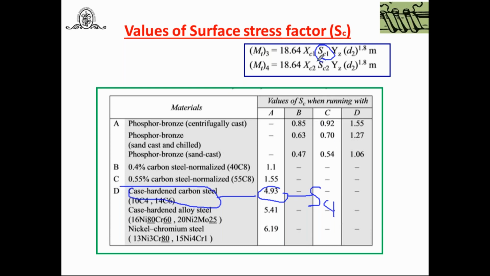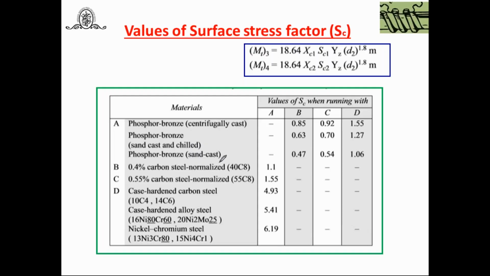But how to find the SC2 for the same material? This material is used for the worm, and suppose the worm wheel is made of phosphor bronze. The A is related to the D. So you have to select the D column. What is the value? 1.55. This is the SC2. Try to understand. In this way you can select the SC1 and SC2 values here.